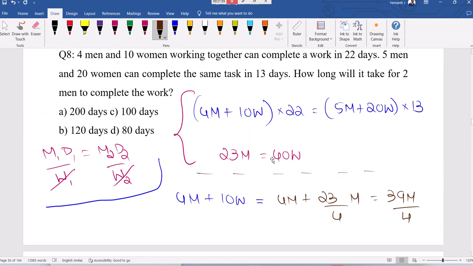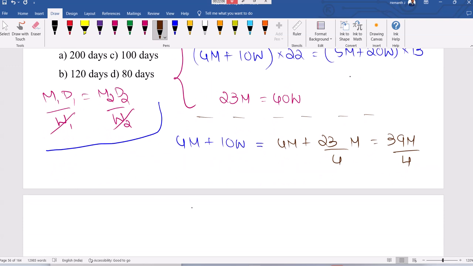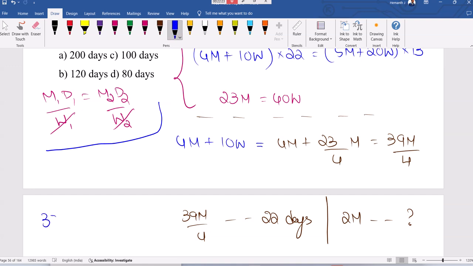Why are you converting, sir? I want in terms of 2 men. Now see, 4 men and 10 women means 39 men divided by 4 can complete the work in 22 days. Now the question is 2 men can complete the work in how many days? So it's like M1 D1. How many members? How many days? How many members? How many days?